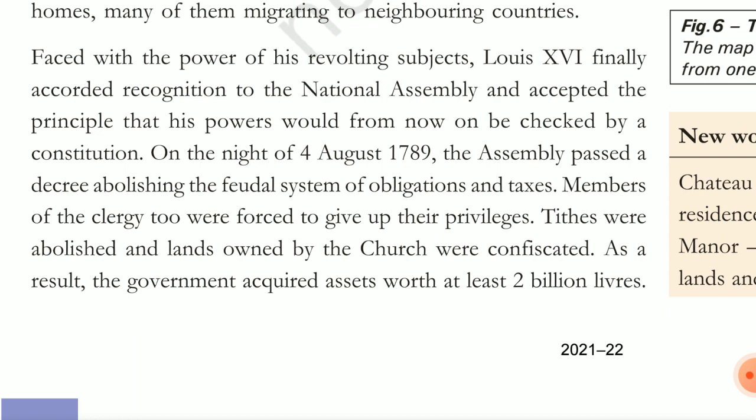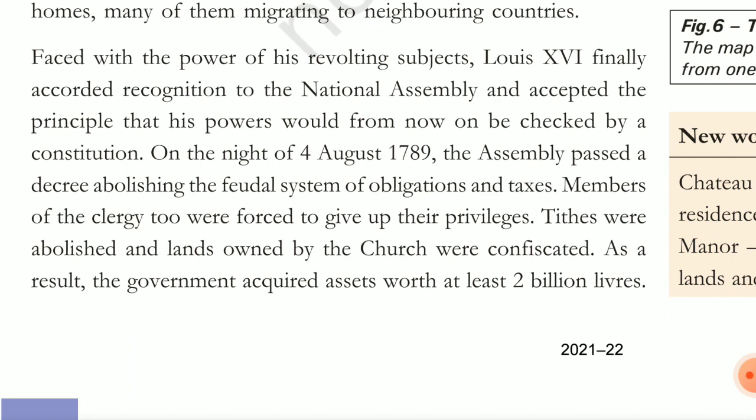And on the night of 4th August 1789, the assembly passed a decree abolishing the feudal system, and the members of the clergy were also forced to give up their privileges. The tithes and all these were abolished, and the land of the church was also taken by the government. As a result, the government acquired assets of 2 billion livres just from the church.